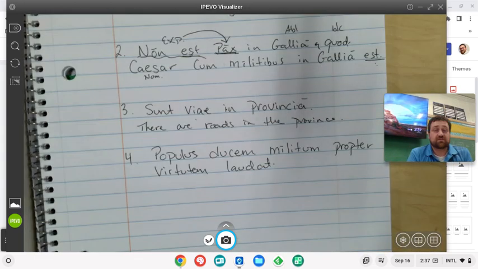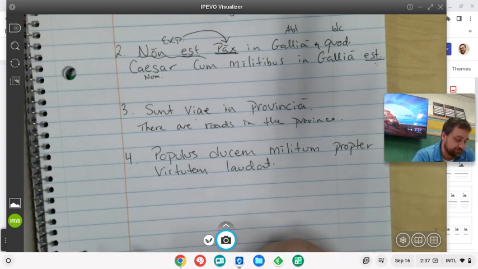So I don't see the word est or sunt in this sentence at all, so there's no expletive. But nonetheless, it's part of this exercise. We're going to translate it.